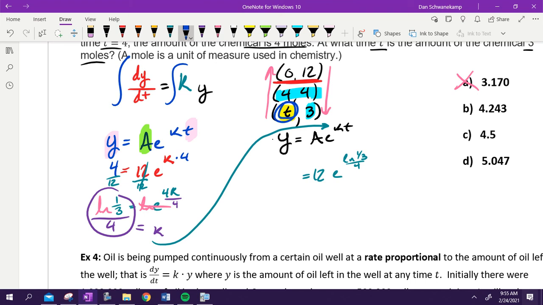Y, because I'm solving for T. I want to know at what time T. So that's going to be my Y value. I'm putting a 3 right there, solving for T. Do it. Get a T and then show me with your fingers what you got.